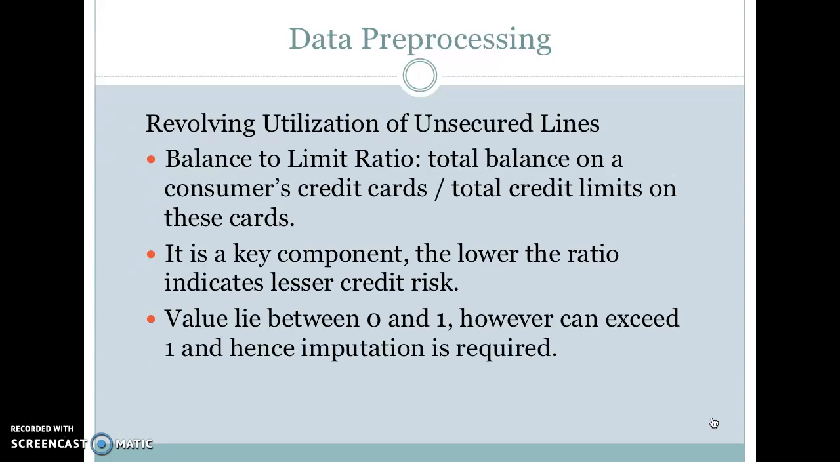The first variable is revolving utilization of unsecured lines, also known as balance to limit ratio. It is expressed as a percentage of the total balance on a consumer's credit cards to the total credit limits of the cards. It is a very important component when calculating credit scores, and it comes second only to payment history as an indicator of credit risk. When the percentage is closer to 100, it means the consumer is maxing out their credit limits and is being trapped in debt due to the high interest charged by these credit cards.